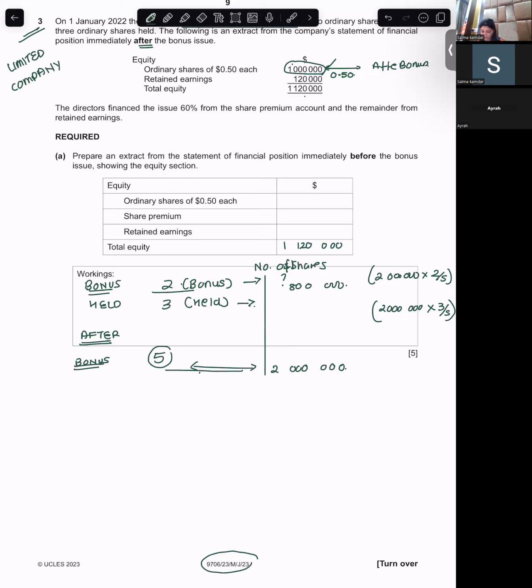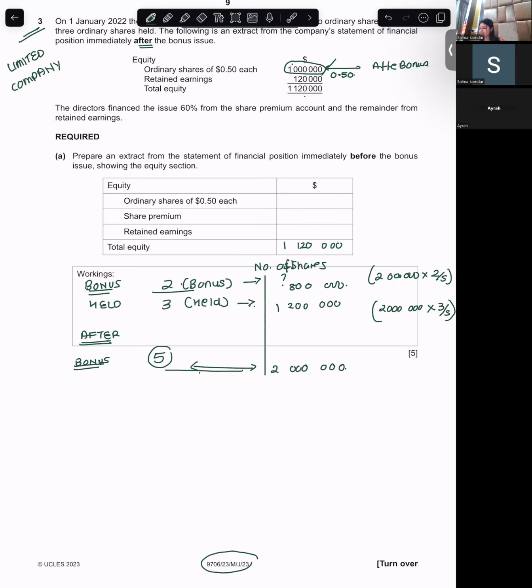And what is the number of shares held? That is 1,200,000.